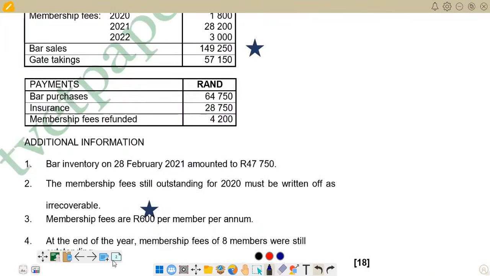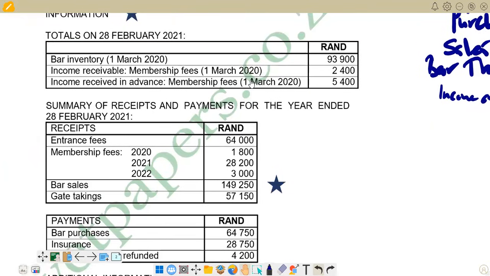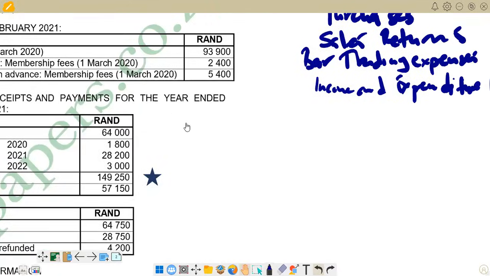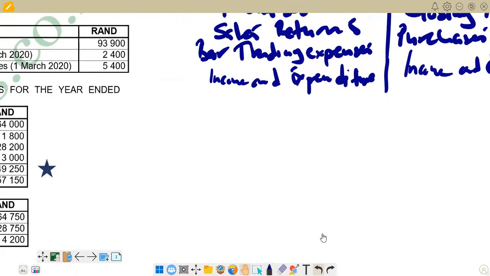Membership fees account. Remember also on the membership fees account, we are supposed to know what comes to the debit and what comes to the credit. In terms of the balances, what is important is for you to know where you put the income receivable balance at the beginning and income received in advance at the beginning, and then again those balances can also be at the end, when we have income receivable at the end of the year, and income received in advance at the end of the year.